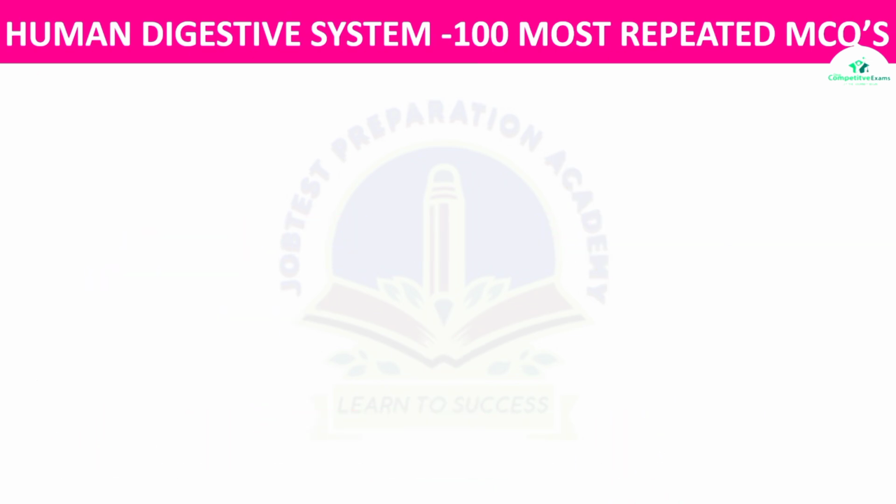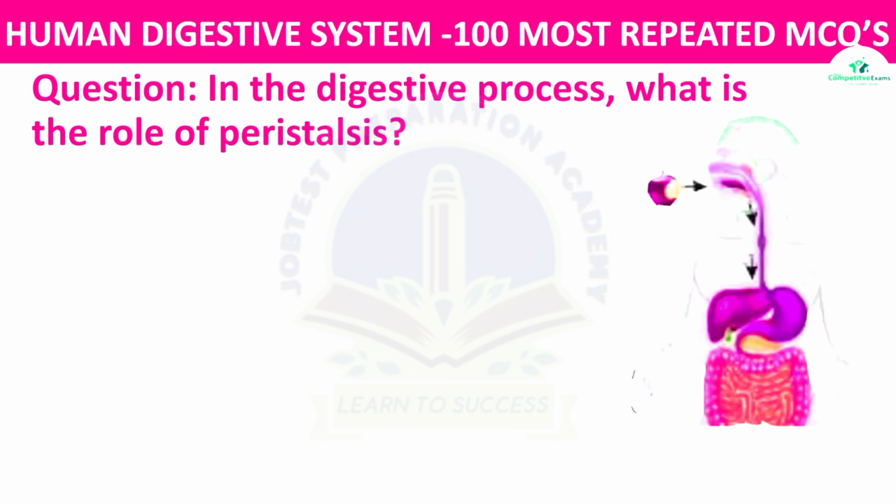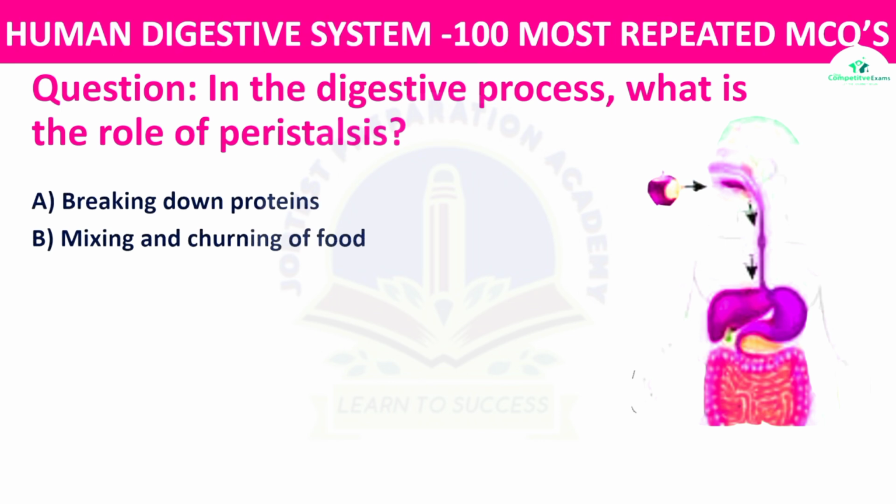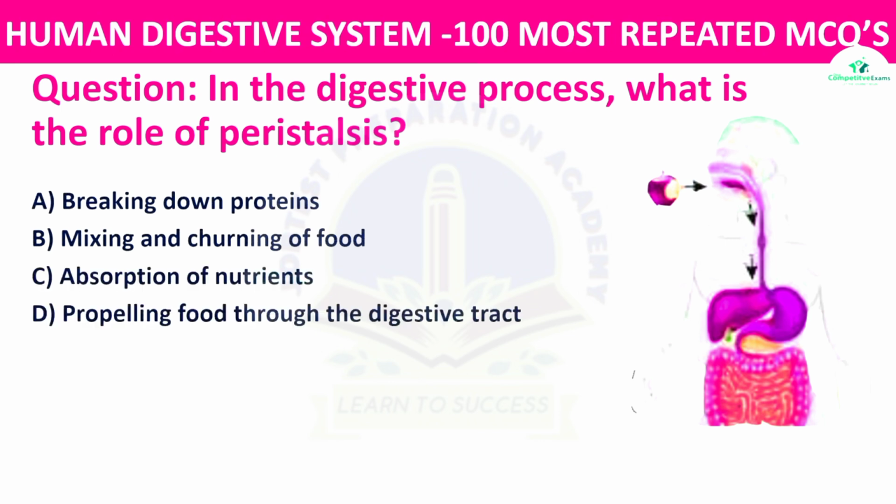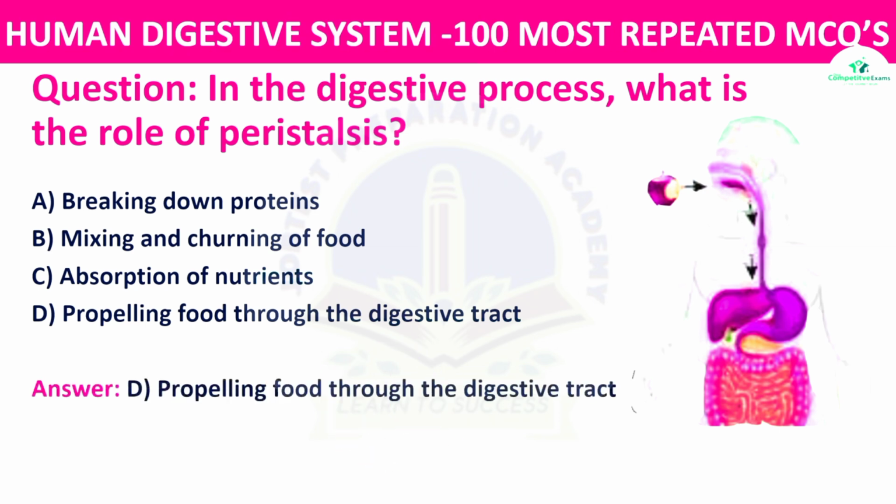Next question. In the digestive process, what is the role of peristalsis? The options: breaking down proteins, mixing and churning of food, absorption of nutrients, or propelling food through the digestive tract. The right answer is propelling food through the digestive tract. Peristalsis is the muscular contraction and relaxation that moves food along the digestive tract.